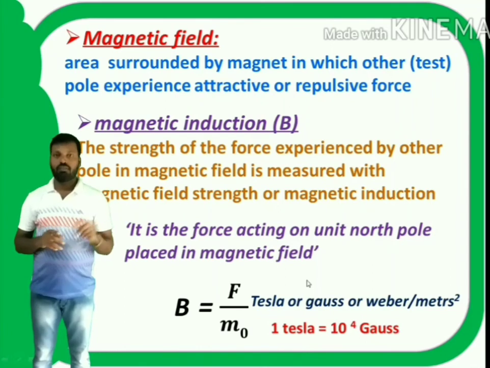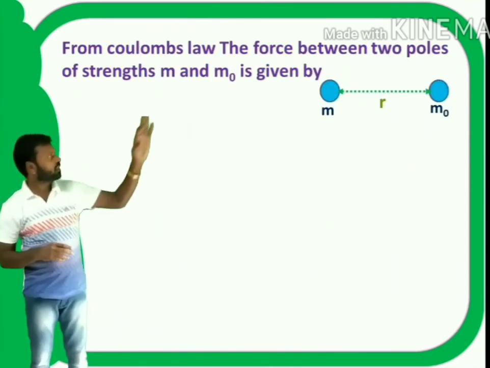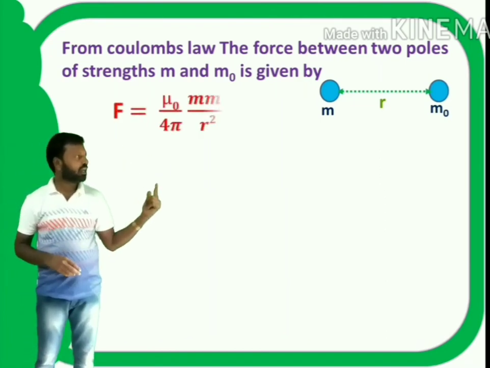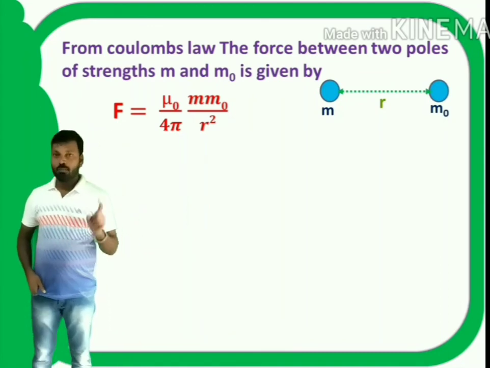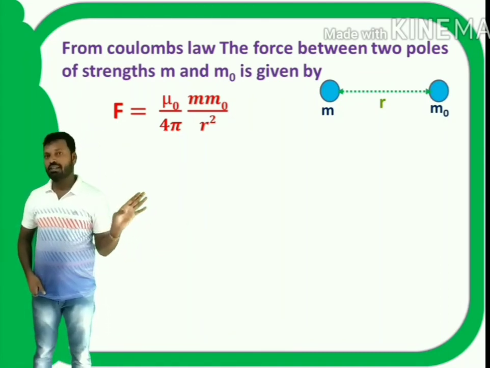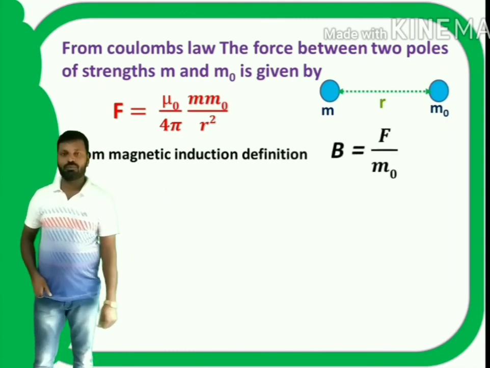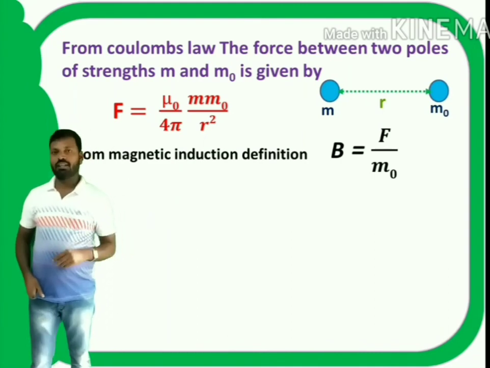Now from Coulomb's law, the force between two poles M and M0 is given by F is equal to mu naught by 4 pi M M0 by R square, right? But from the definition of magnetic induction, B is equal to F by M0. If I substitute the F value here, what will I get?